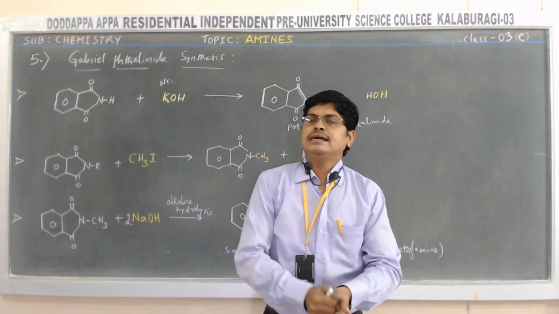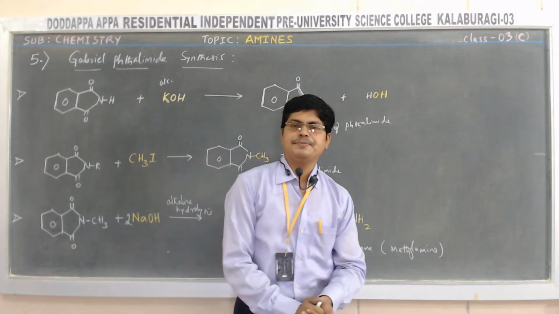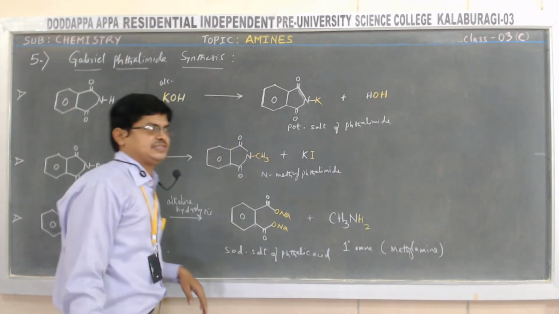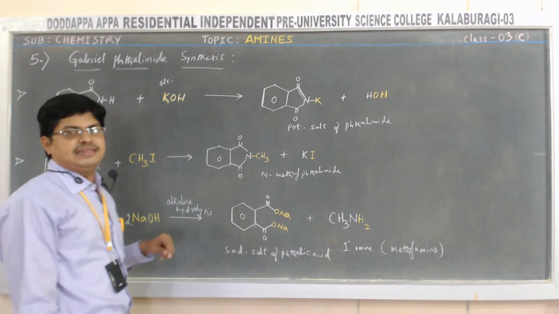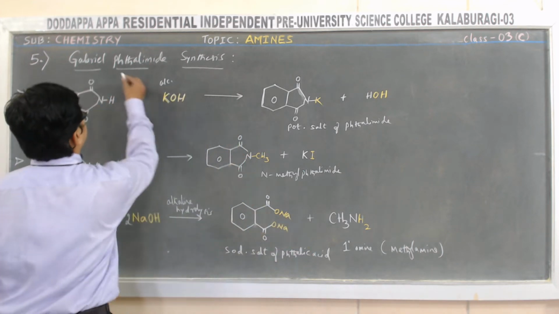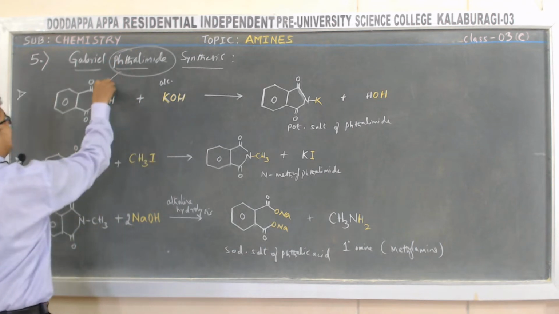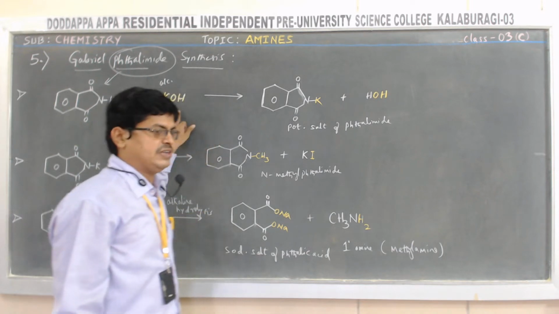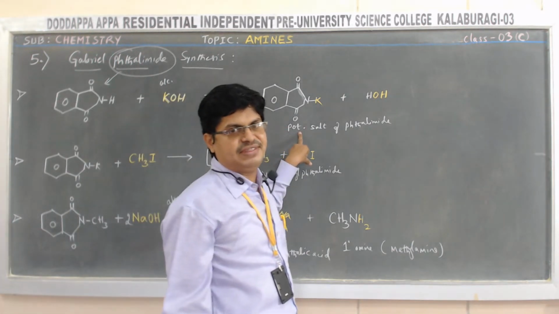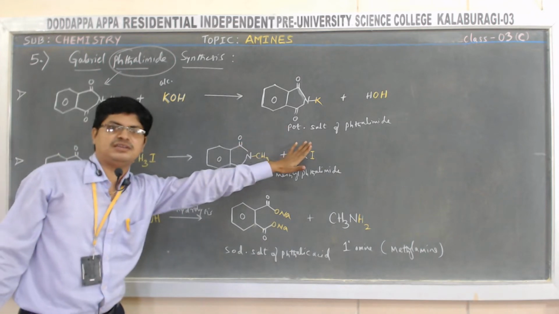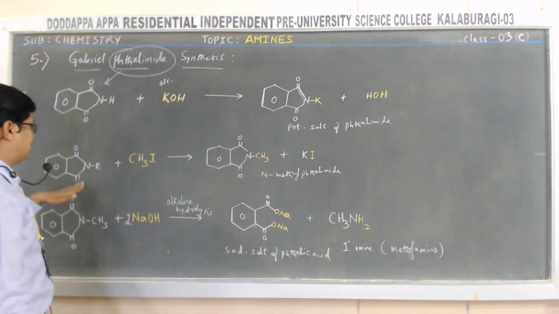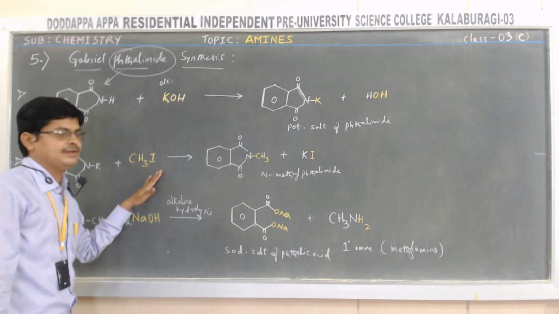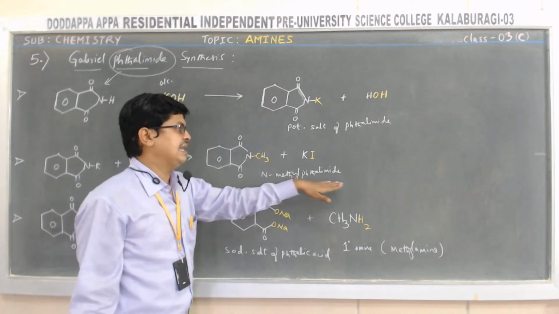In the last class, we were discussing the preparation of amines, the fifth method, that is Gabriel phthalimide synthesis. In Gabriel phthalimide synthesis, the phthalimide is treated with alcoholic potassium hydroxide to form the potassium salt of phthalimide. Further, the obtained potassium salt of phthalimide is treated with the alkyl halide, that is methyl iodide, to form N-methyl phthalimide.